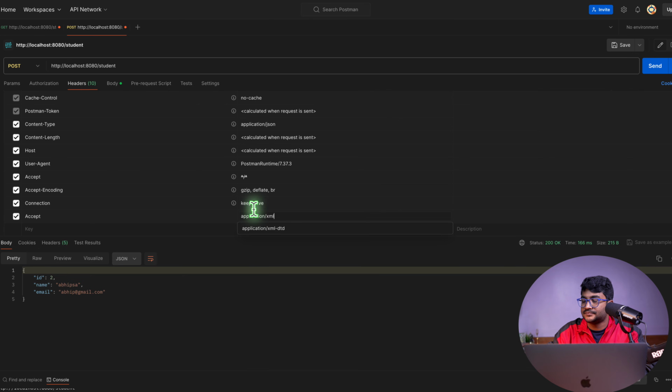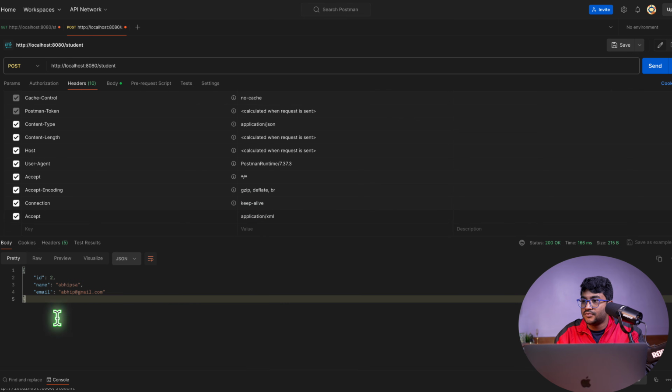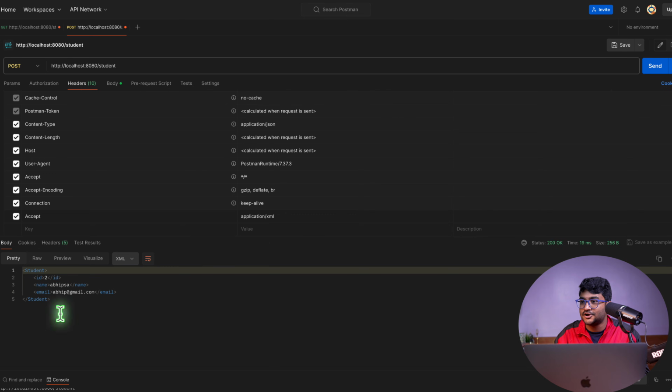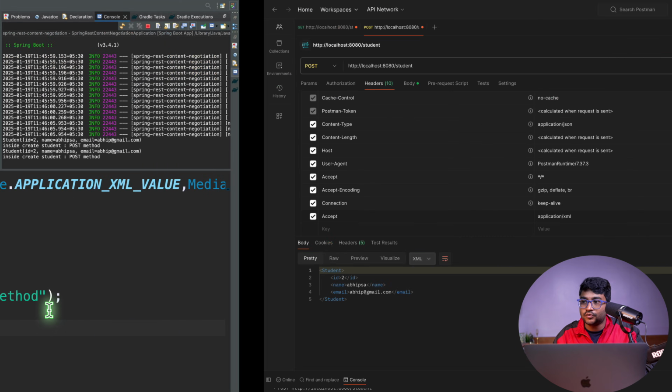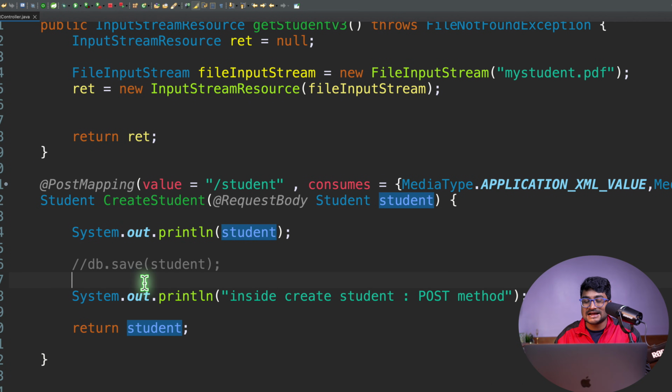So I'm going to say application/XML. So now while accepting the data, I'm giving a choice that I want to accept the data in XML. Let's just do a send. There you go. Now the server is giving me the data in XML format, right? Because we already have the XML support for that. But I want to restrict it. I do not want my server to return me data in XML format. Then how can I restrict it?